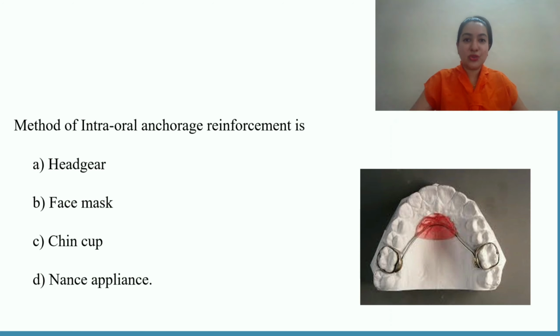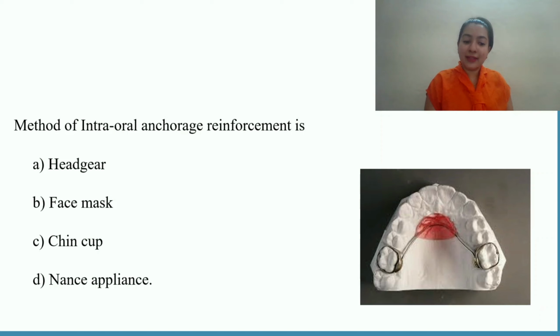Next question. Methods of intraoral anchorage reinforcement. Again, anchorage is an extremely important topic. This is one thing which you have to be really clear about, because there is a classification of anchorage. It can be intraoral or extraoral. That is the major wide classification. Intraoral meaning it is taking support from inside. Extraoral are all your orthopedic appliances like face mask, headgear. They become your extraoral anchorage reinforcement methods.